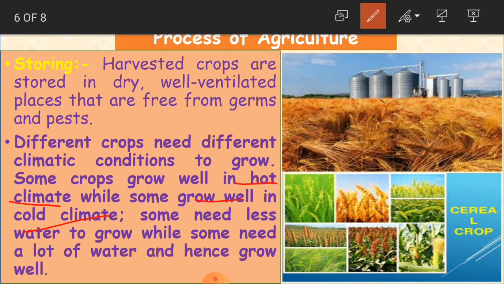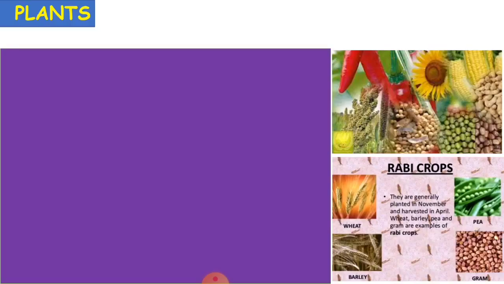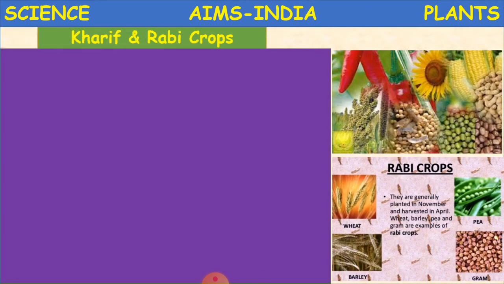Okay, and here also some need less water to grow, while some need a lot of water to grow well. When the plants need less water, such crops can be grown in summer. When the crop needs much water, in which season can we grow such a crop, children? In rainy season. Okay, children, so it is clear here that different crops need different climatic conditions. We'll see which type of crops grow in different seasons now.